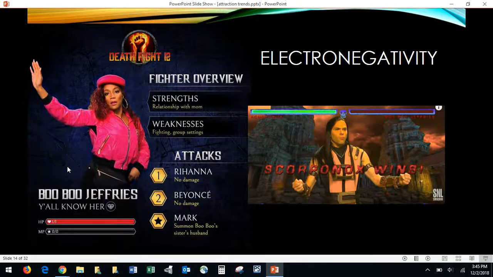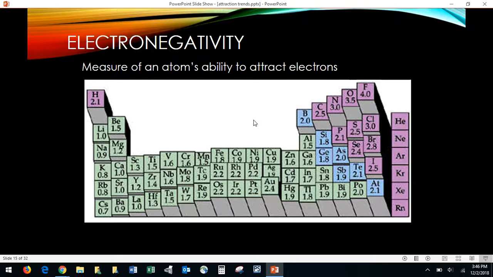But here we go. So then we watched Death Fighter. And Death Fighter showed you Boo Boo Jeffries and Scorponok and there's a bunch of other fighters in between those two. And Boo Boo Jeffries was the worst. You can see her fighting was her weakness, and group settings as well. And her strengths were her relationship with her mom. So what does all that mean?